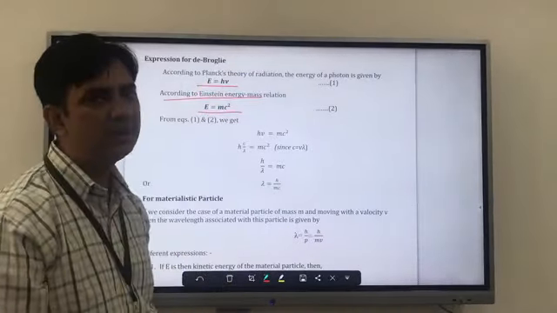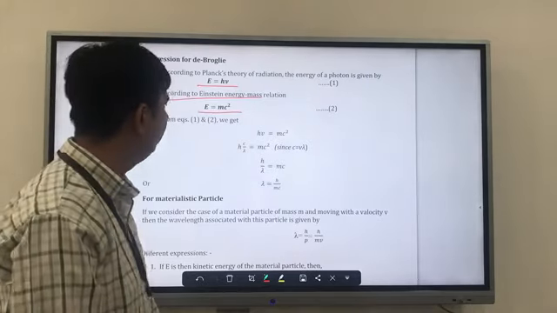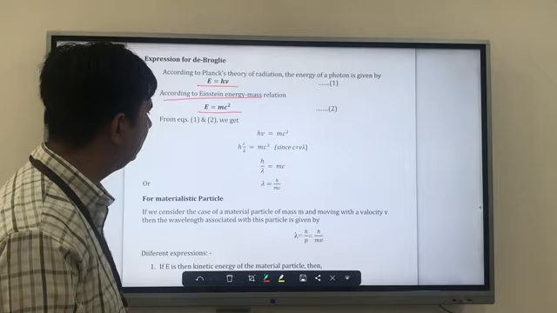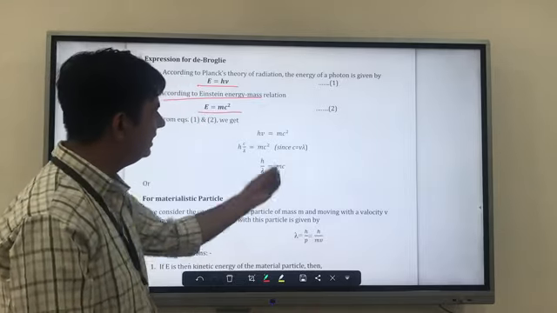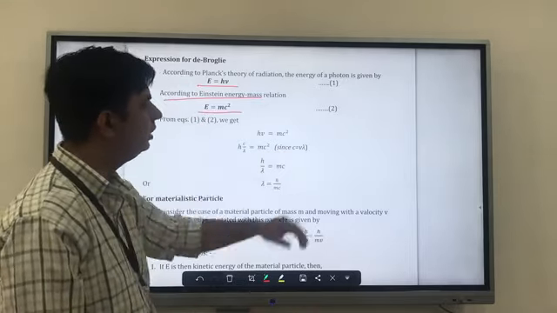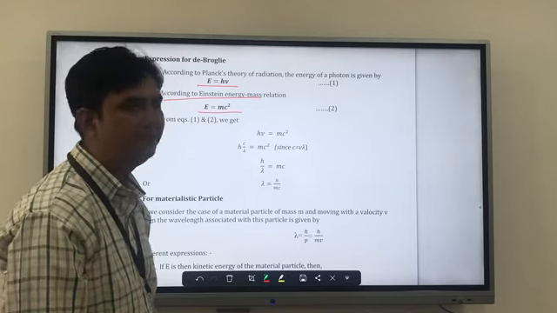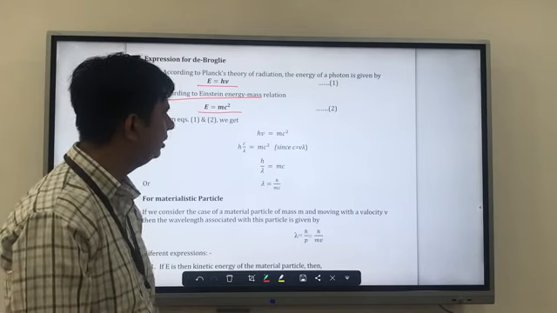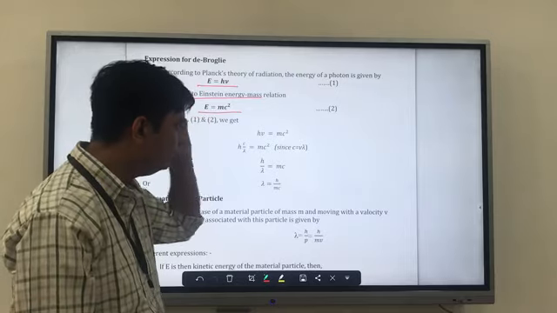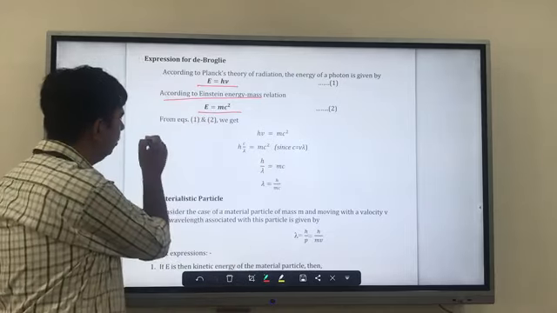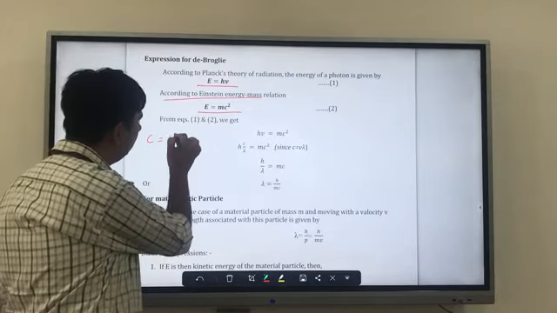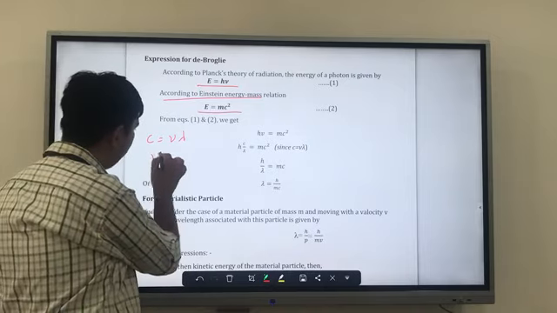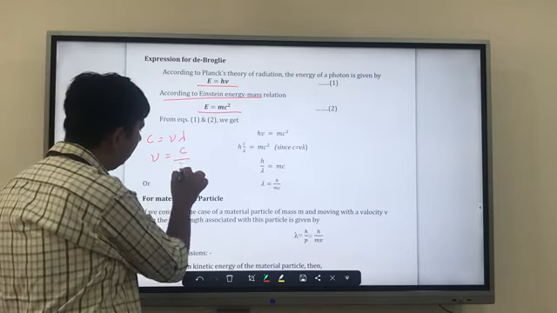If we combine these two equations, we write h nu is equal to mc square. We know that c is equal to nu lambda, and from here we get the value of nu, which will be c by lambda.